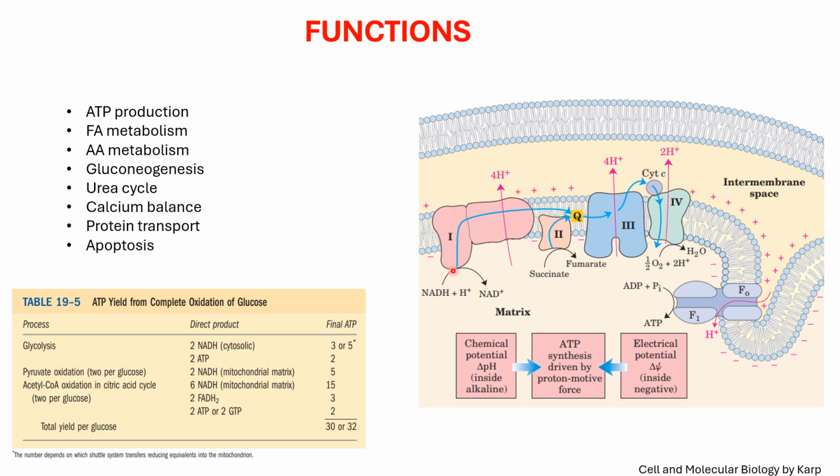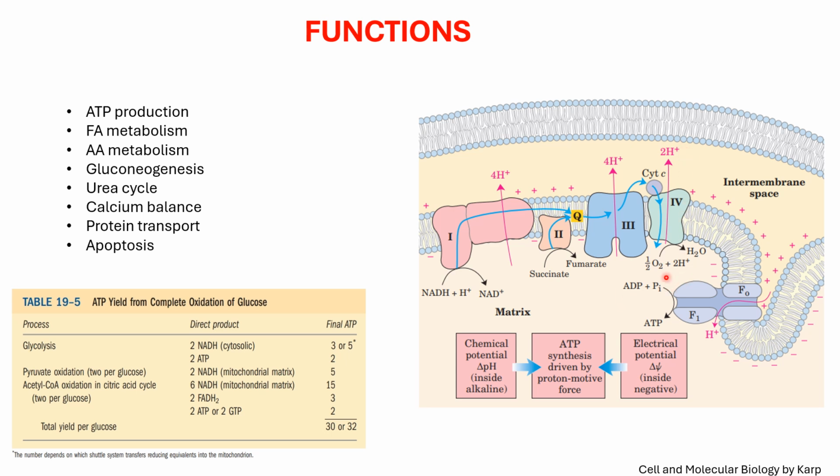So the electron moves from complex 1 to complex 3. Now, when it is passing down complex 3, again energy is released and the protons are moved from the matrix to the intermembrane space. And when it moves through complex 4, again energy is released and the protons are moved from the matrix to the intermembrane space.